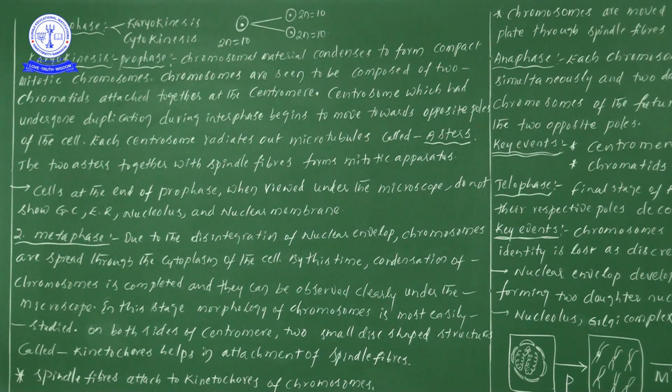In the previous class we have learned this information: chromosomal material condenses to form what? Compact mitotic chromosomes. Here the thread-like chromatin material, by the process of condensation, forms compact mitotic chromosomes.